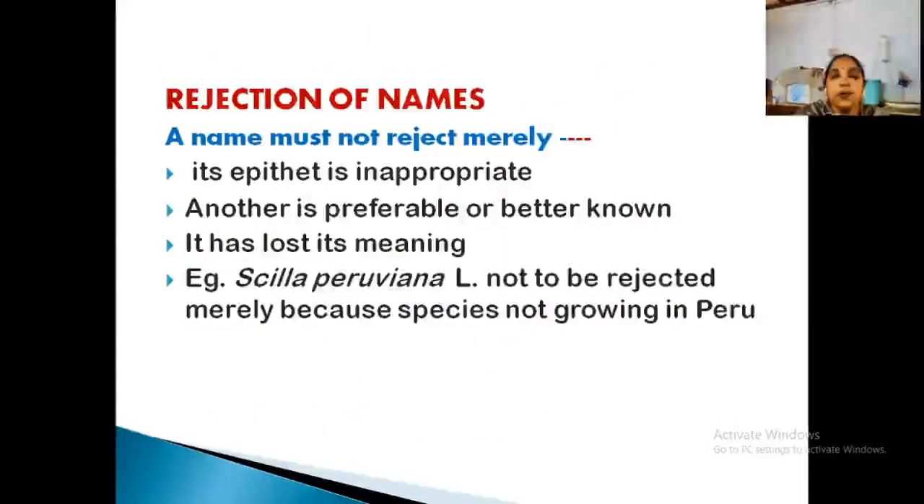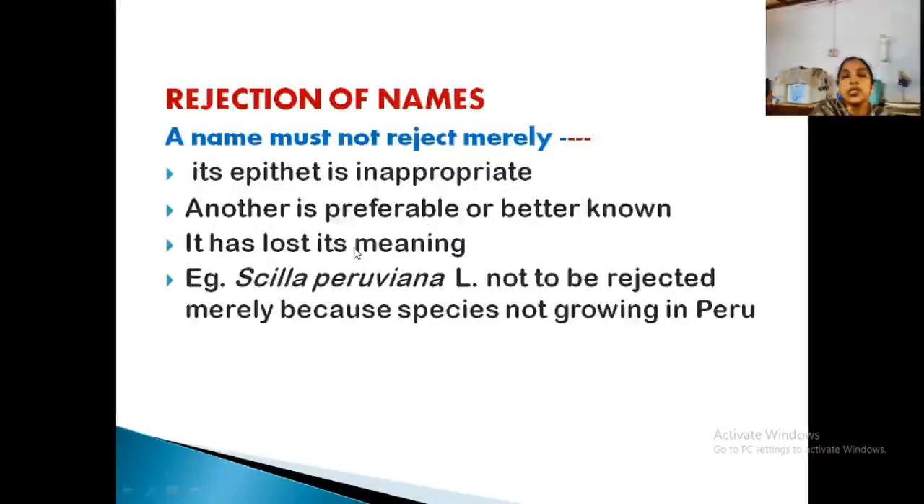Now, the third category is rejection. When will you reject a name? You cannot reject a name merely, simply; you have no right to reject a name. But you need specific reasons why you are going to reject it. For example, if the specific epithet or generic name is inappropriate, you can reject it. If another is preferable or better known, and a better name is available, then you can reject the first one.